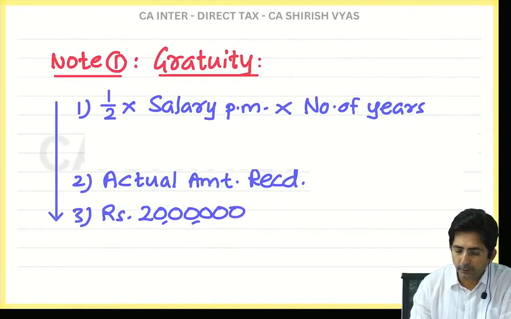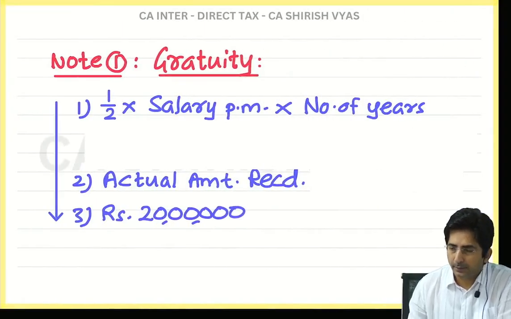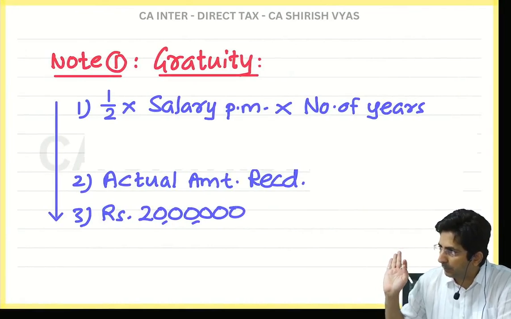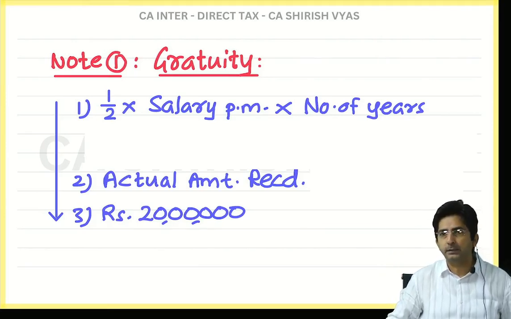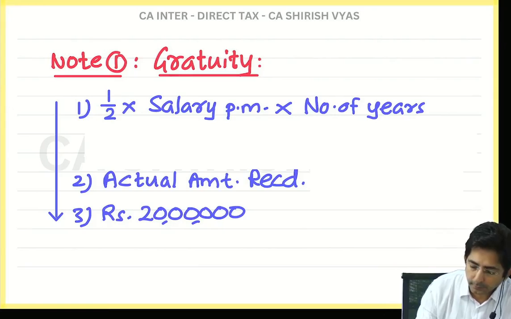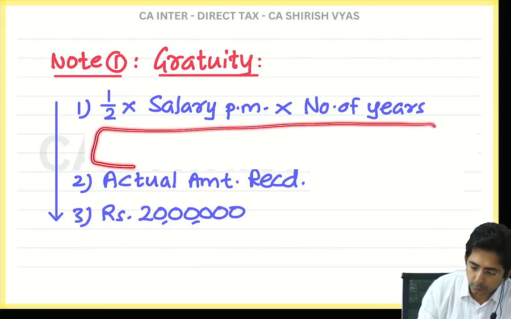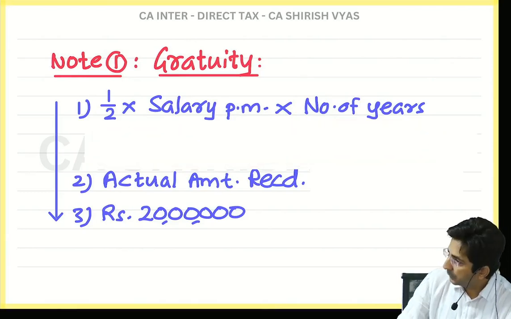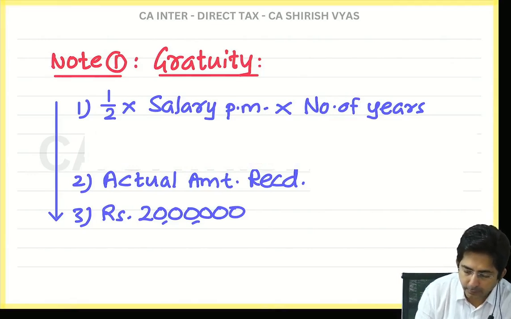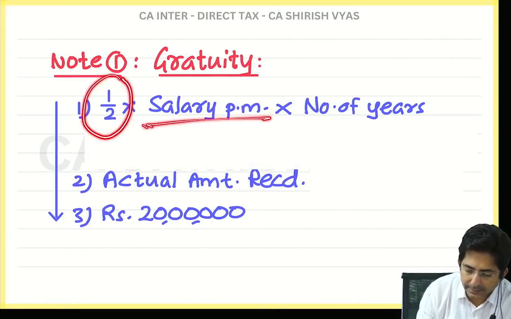Ready? See, the working note is like this. Have I written the formula correctly? Check my formula. Is it correct? It should be half only, right? Only when there is a POGA employee, we do that 15 upon 26. Did you write? And see, here you have to leave some space for substituting the figures. Ready everyone with this? Now see, this half will remain half. But what is the salary per month?